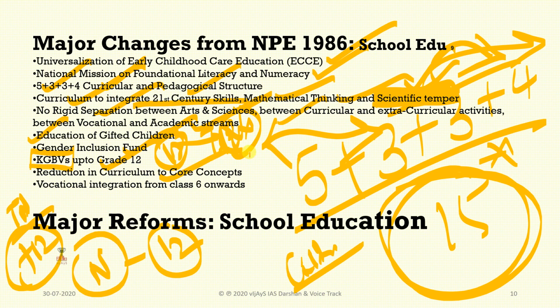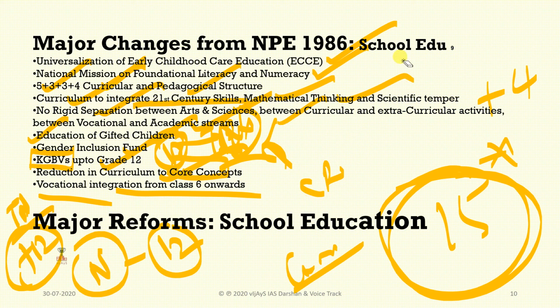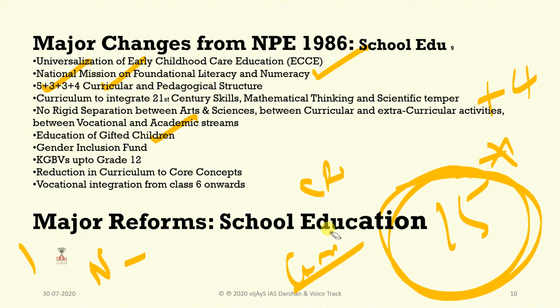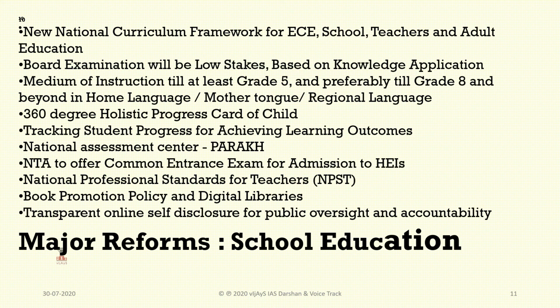And reduction in curriculum to core concepts. Core concepts are most important, updating with current affairs and contemporary issues, that is going to be made. And vocational integration from 6th class onwards only, vocational education will be there. And after that, new national curriculum framework for ECE, school, teachers, adult education.